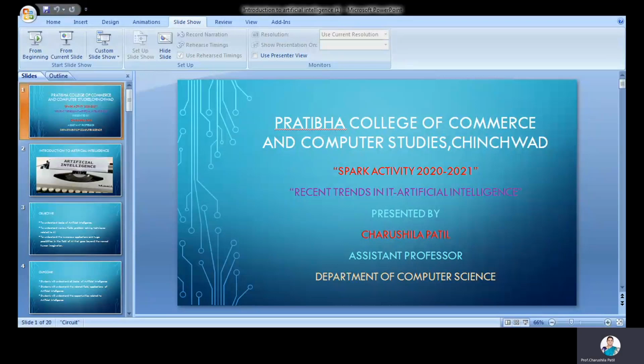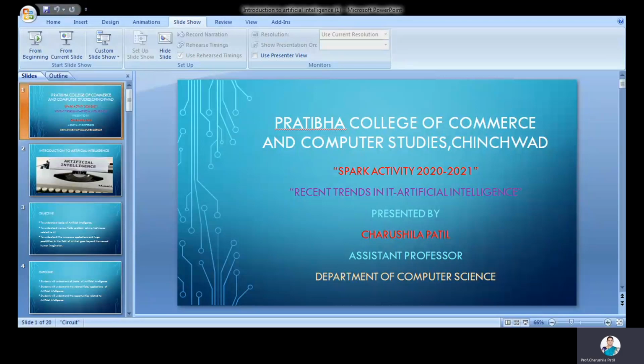The second category is limited memory. Limited memory machines can store past experiences or some data for a short period of time, like Aamir Khan in the movie Ghajini, who remembers data only for a short time period. These machines can use stored data for a limited time period only. Self-driving cars are one of the best examples of limited memory systems. These cars can store the recent speed of nearby cars, the distance of other cars, the speed limit, and other information to navigate the road. So this is limited memory.